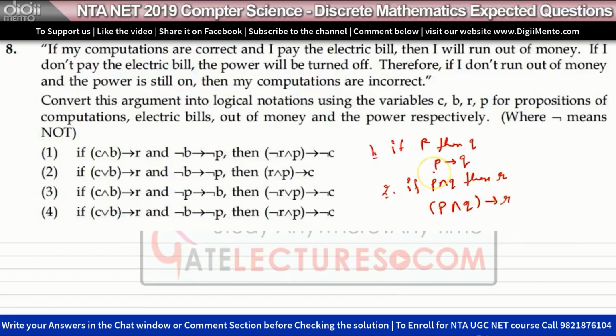Let's try to read the arguments. The first argument says, if my computations are correct and I pay the electric bill, then I will run out of money.